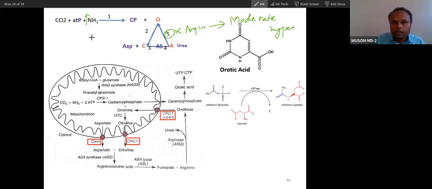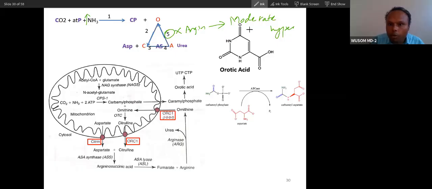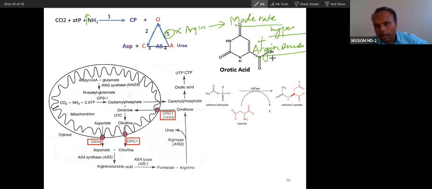Did you get that? Yes. In the 5th condition, there will be moderate hyperammonemia plus argininemia. Though arginine is a semi-essential amino acid, in high quantity it can be very toxic. Anything in high quantity is toxic. Citrulline in high quantity also becomes toxic.